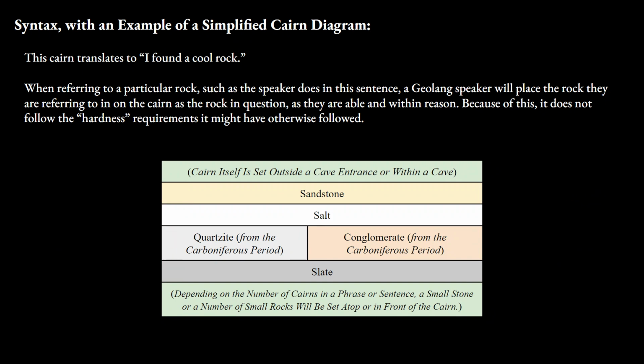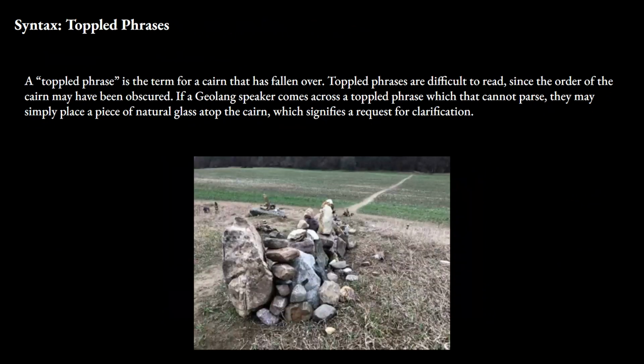found, I. A toppled phrase is the term for a cairn that has fallen over, whether naturally or as an intentional interference in communication. Toppled phrases can be difficult or impossible to read since the order of the cairn may have been obscured partially or entirely. If a Geolaŋ speaker comes across a toppled phrase which they cannot parse, they may simply place a piece of natural glass atop the cairn, which signifies a request for clarification.